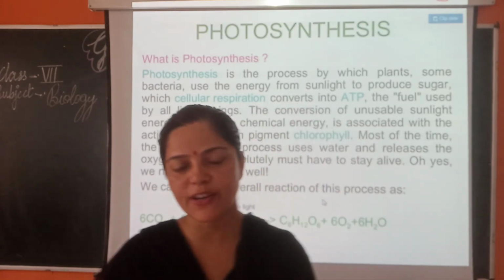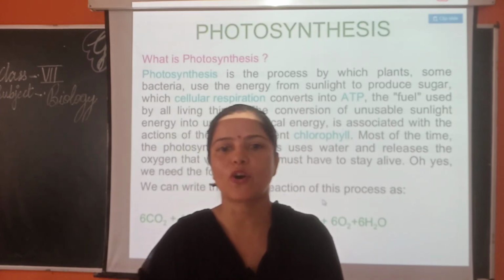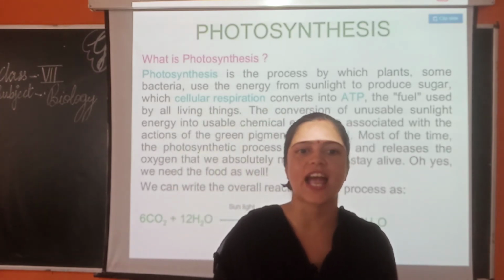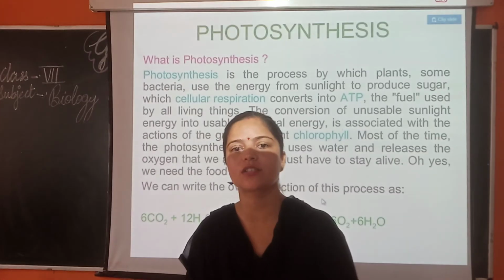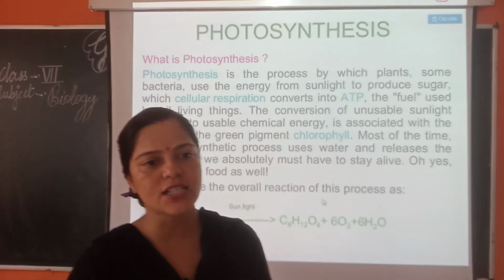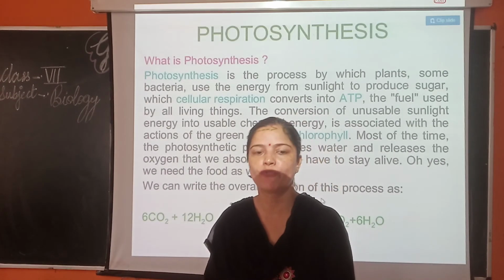In this chemical reaction, food is produced in the form of starch, and oxygen and water are released as byproducts, and the glucose produced in photosynthesis is transported from the leaves to the other parts through phloem.